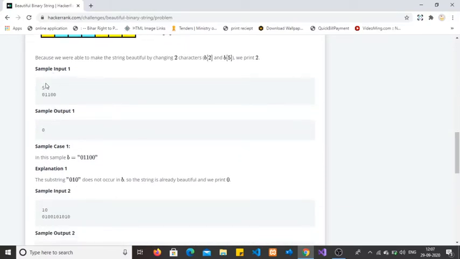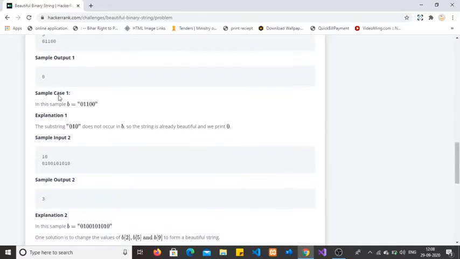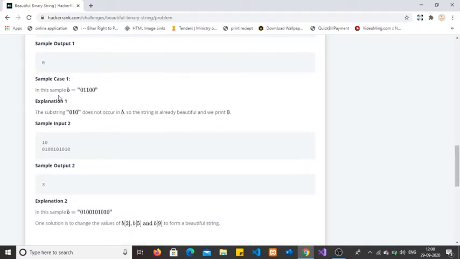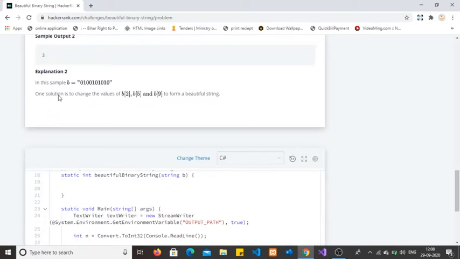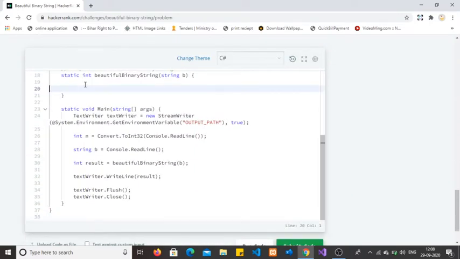Similarly, this is another input. The given length of the string is 5 and this string doesn't have any 0 1 0, it has 0 1 1 and 1 0 0. It means this string is already beautiful and we don't need to make changes in any character. Let's move to the coding section.